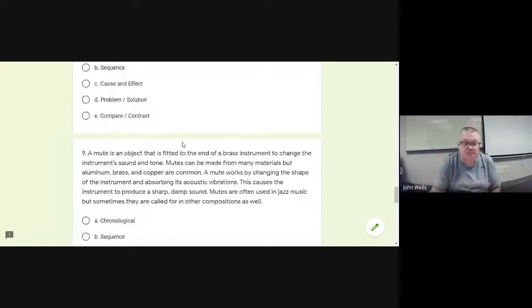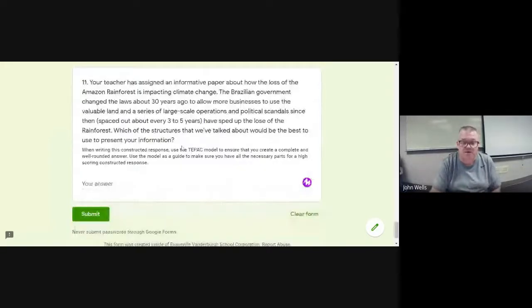And then once we go down to number 11, this is the constructed response, and this is the one that we really want you to look at. 1 through 10 will be a practice grade. Number 11 will be the learning check. And this is a constructed response in which we're asking you to analyze the text structure and which would be the best to use in a particular case.